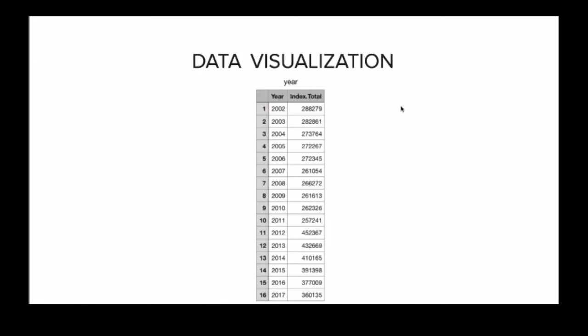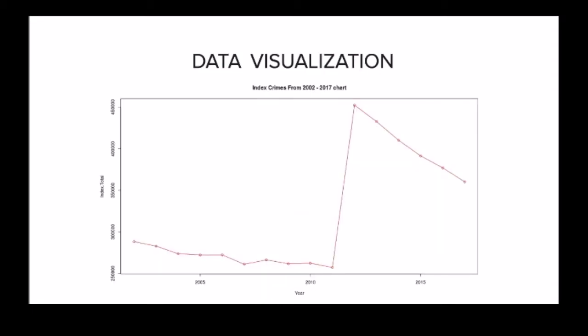For data visualization, we can see here is the subset from the data that we have. This is the index crimes from 2002 until 2017. This is the line graph of it. We can see from the year of 2002 until 2011, there was a slight decrease in the graph.